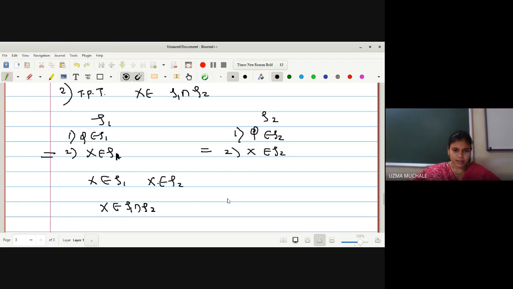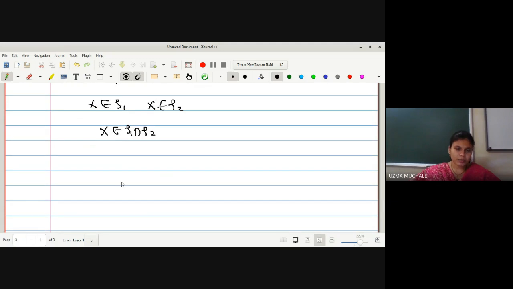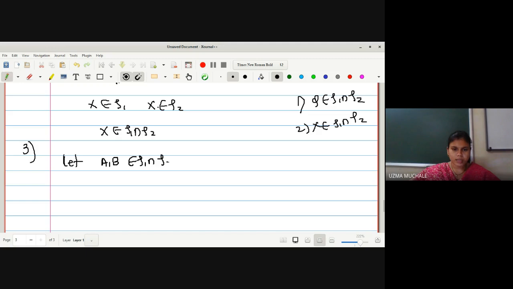Correct? Yes, ma'am. By the property of intersection. That means if any set wants to be a member of the intersection, it should belong to both the sets. And hence we have proved that X is a member of τ1 intersection τ2. So first we have proved φ is a member of τ1 intersection τ2. Second we have proved X is a member of τ1 intersection τ2. What is our aim to prove in the third one? Let A, B be members of τ1 intersection τ2. What is our aim to prove now?